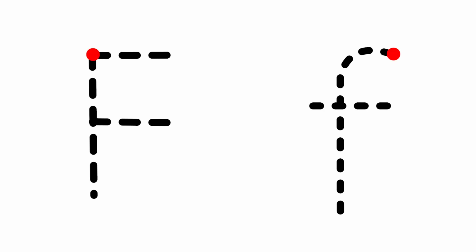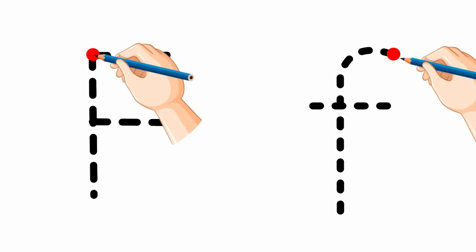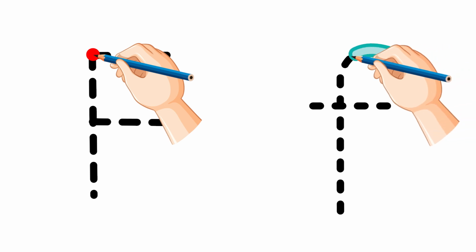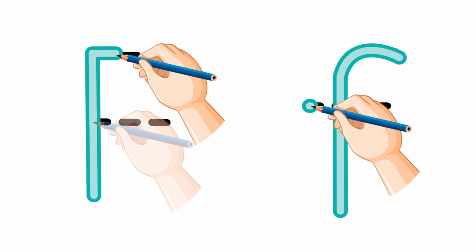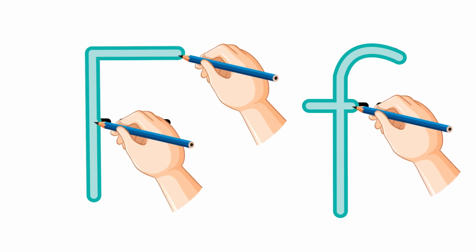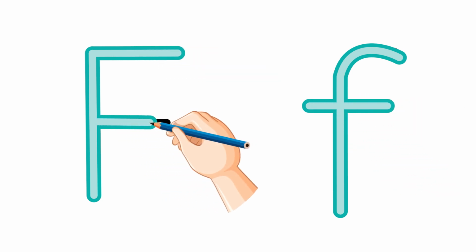Let's learn to write letter F. Can you see the red dot? Place your pencil on red dot and move it on other dots. It is very easy. Now, practice to write capital and small letter.